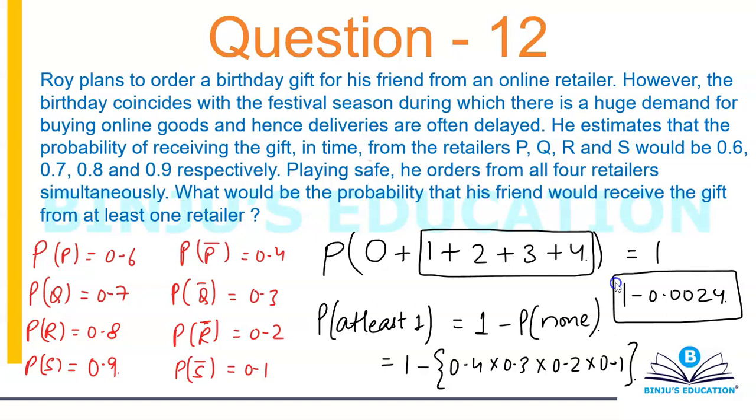Now if they had to make this question difficult for you, if they wanted to make the calculation lengthier, they could have asked what would be the probability that his friend would receive the gift from exactly one retailer. So the only change is that the friend would receive the gift from exactly one retailer. Okay, so try this question and let me know the answer in the comment box. Okay, all right, let's move on.